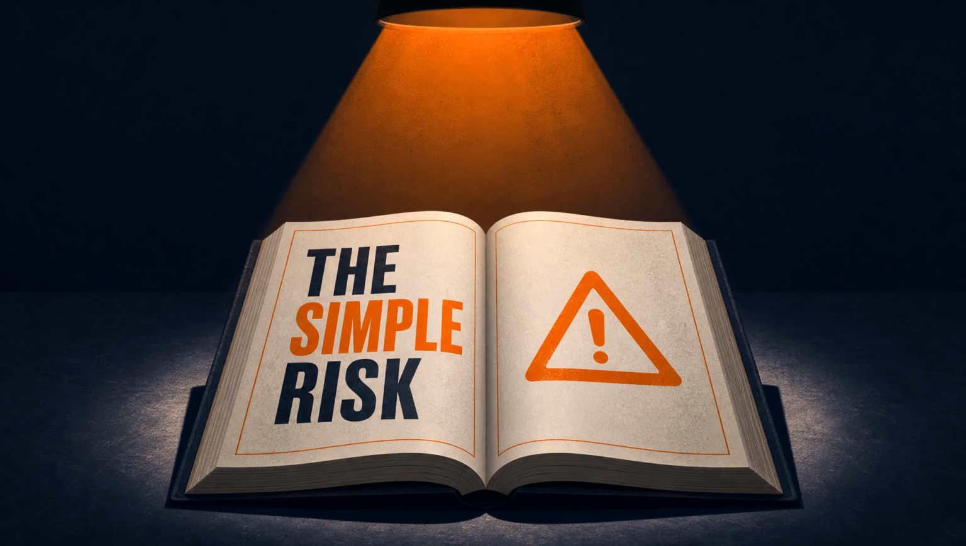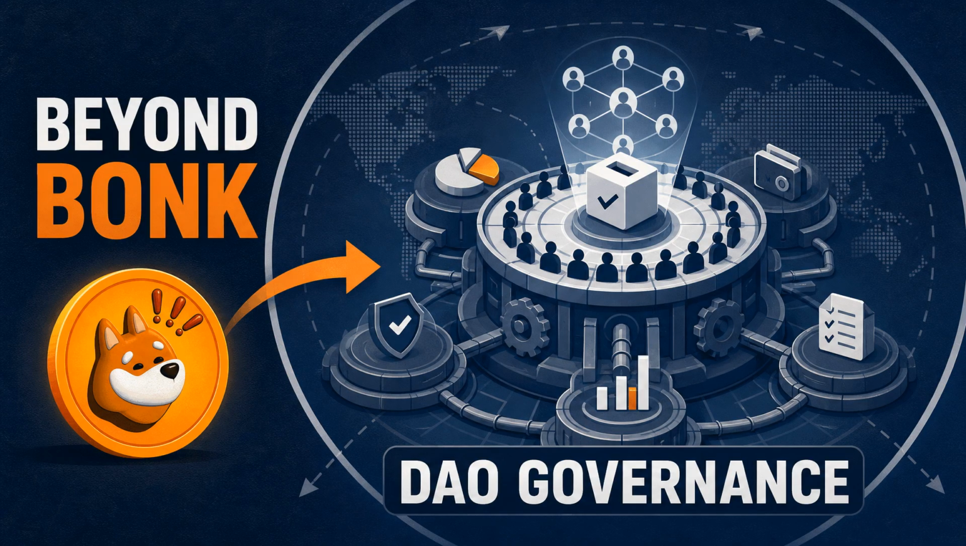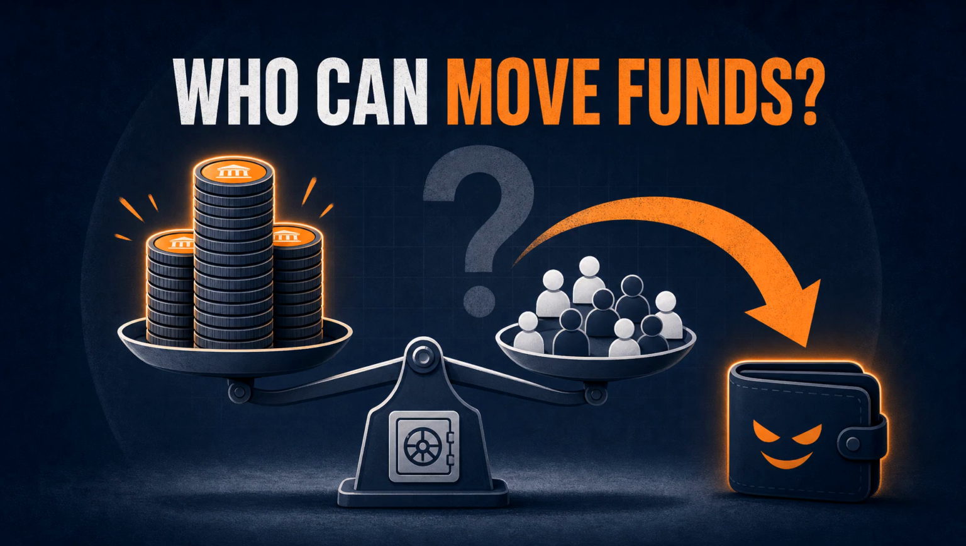The scary part is simpler. The attacker appears to have used the governance system exactly the way it was designed. They bought tokens, gained votes, met the quorum requirement, voted for a treasury transfer, and the system treated that vote as valid. So this video is not really about whether you like or dislike Bonk as a meme coin. It is about a bigger question that every beginner should understand before trusting the phrase decentralized governance. If a DAO lets tokens vote directly over treasury money, what stops someone from buying enough tokens to vote the money into their own wallet?